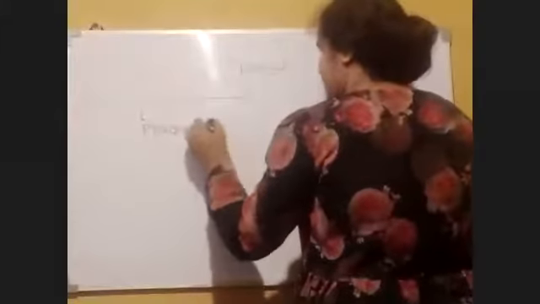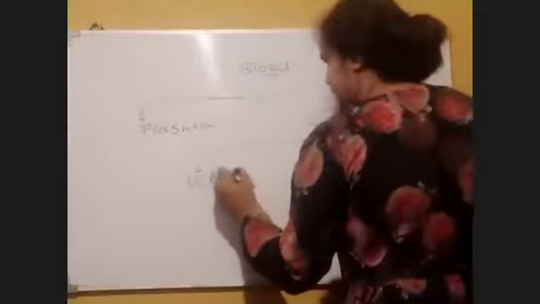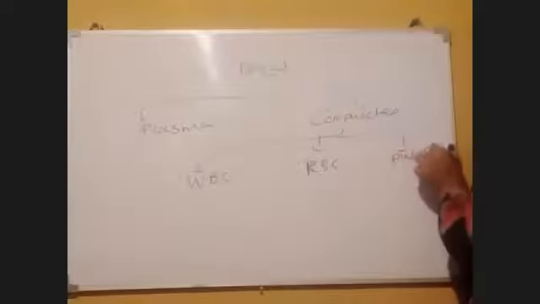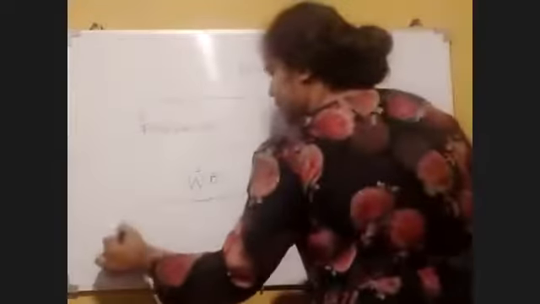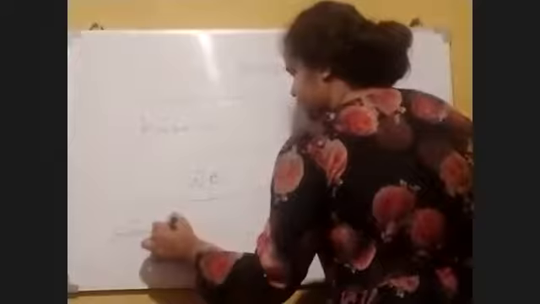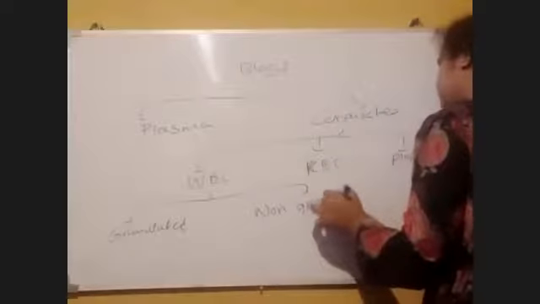Then blood is divided into two groups: plasma and corpuscles. The corpuscles are divided into three groups: white blood cells, red blood cells, and platelets. These white blood cells are again divided into granulated and non-granulated.